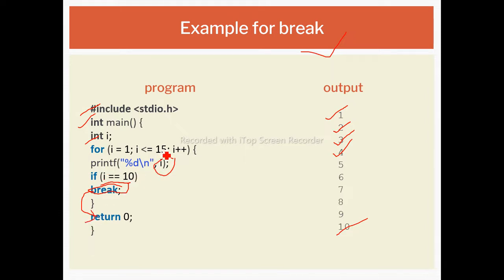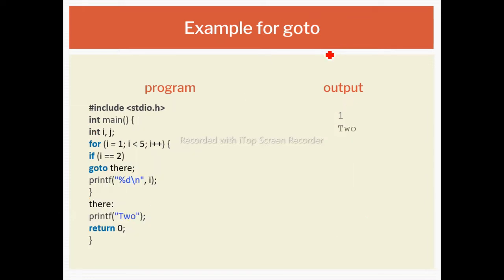Why? Because here we have given the condition less than 50, but here every time it will check whether i is equal to 10. So it will compare the i value, and when the i value becomes 10, it will come out of the loop and it will exit from the program. So this is the use of a break statement.